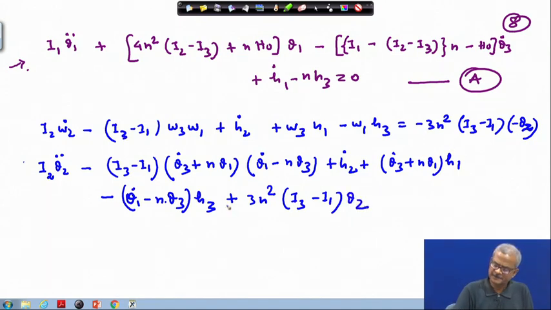So minus minus dot gets plus. So we will have a minus sign here in this place, and this will be equal to 0.